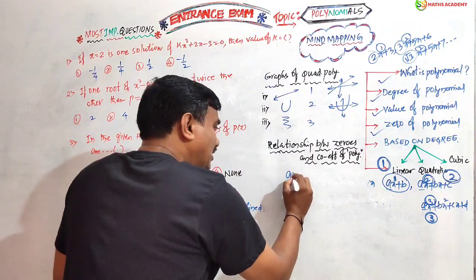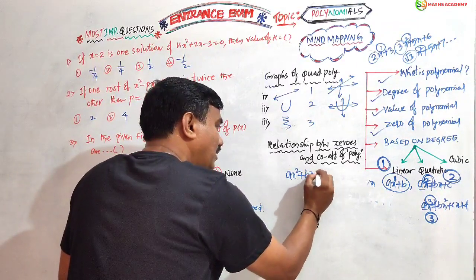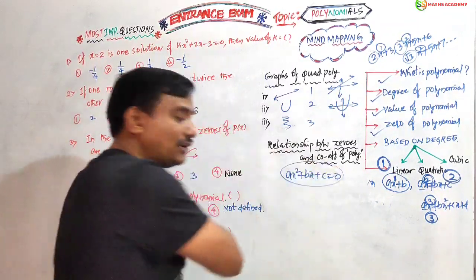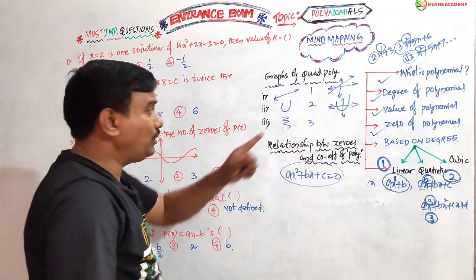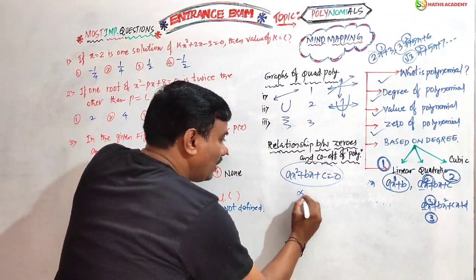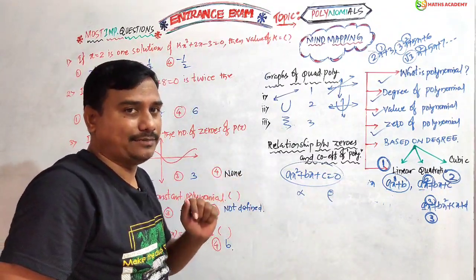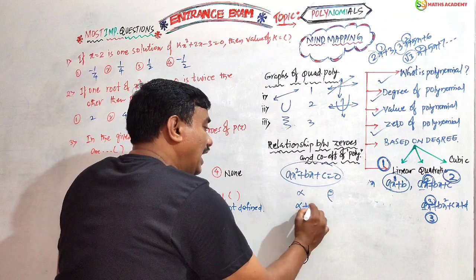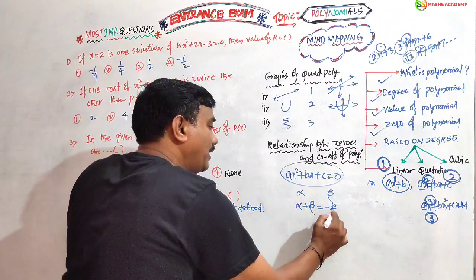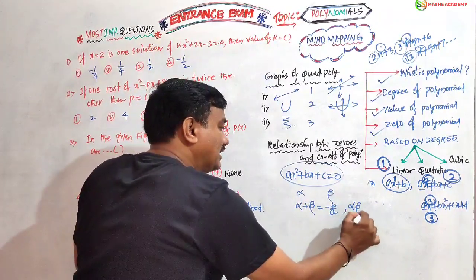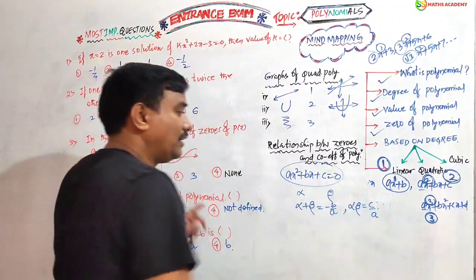Simple. This is the general form of a quadratic polynomial formula. It has two zeros. What are they? One is alpha, one is beta. These two are Greek letters. Now its sum, we have one beautiful formula: minus b by a. Now the product should be c by a.